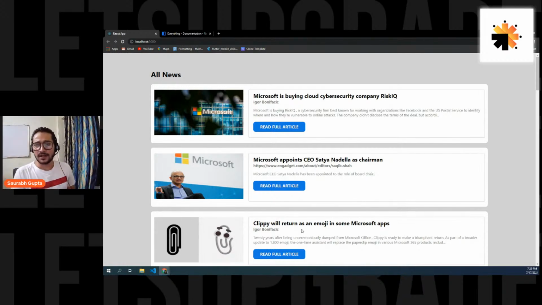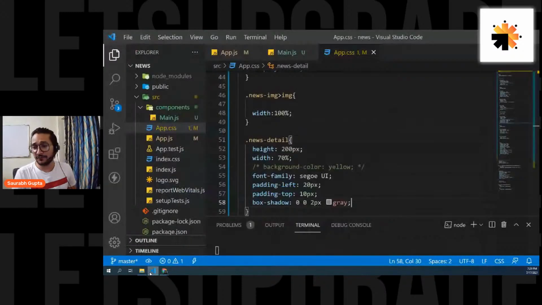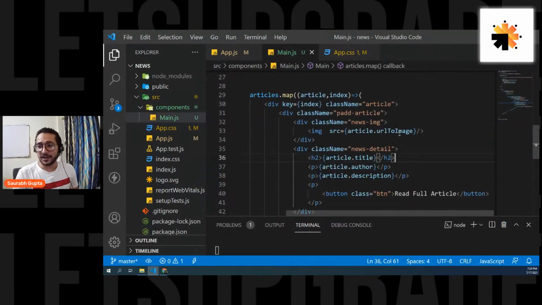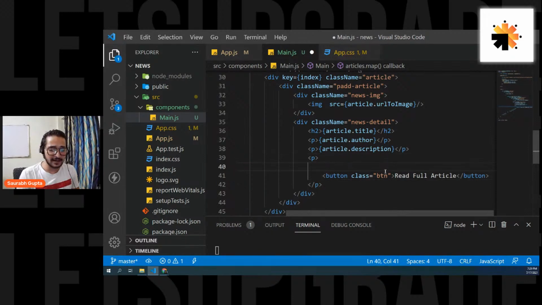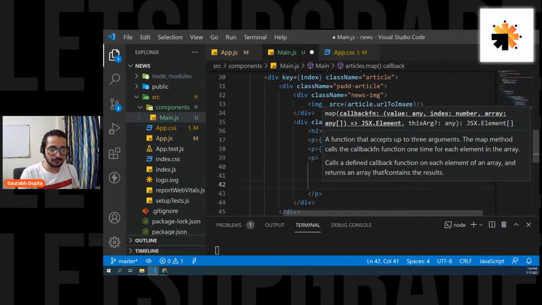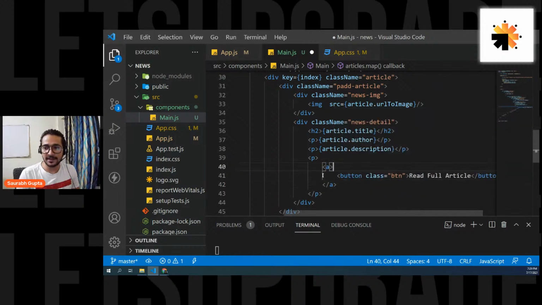Okay, cool. Now, let's do the final thing. On click of that button, I should go to the actual article. So what I'm going to do is put that button inside an a tag, which is for link. Inside this a, in the href, I'm going to put a link that is article.url. Save it. Now let's see if we get it.